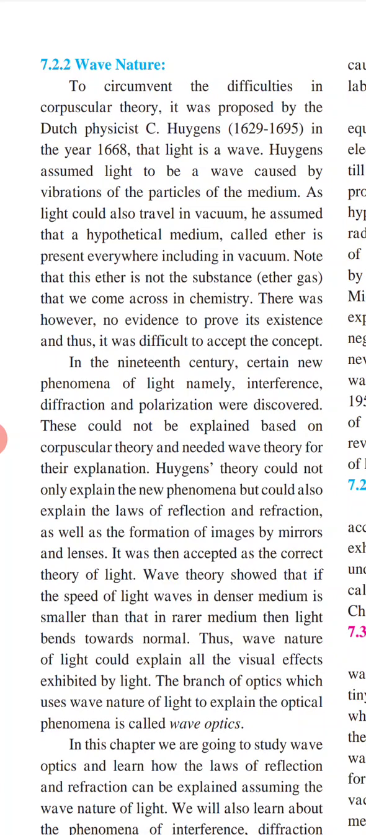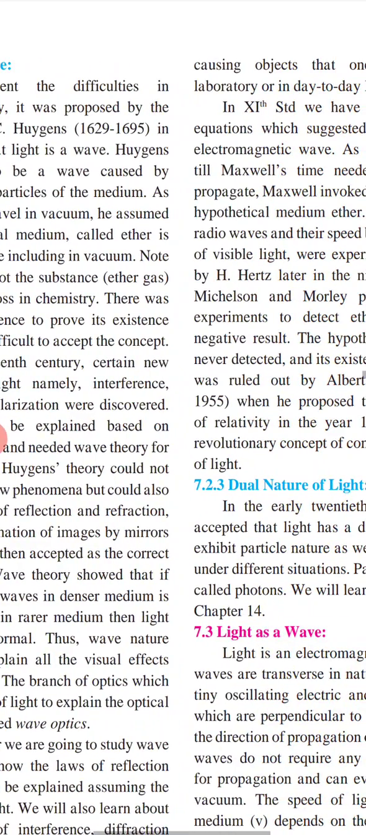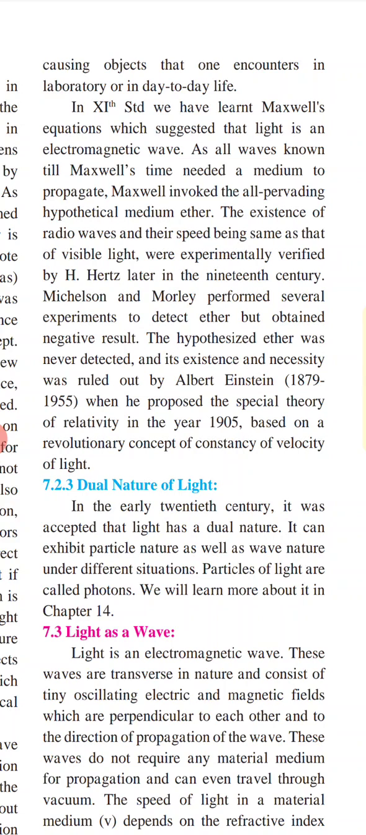The reason why geometrical optics works in the case of formation of shadow, reflection and refraction is that the wavelength of light is much smaller than the refracting surfaces, as well as the shadow causing objects. So we will see that one encounters in the laboratory or in day-to-day life.